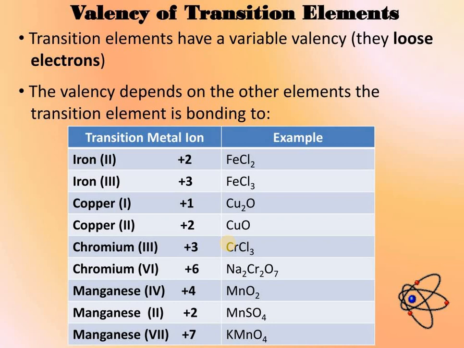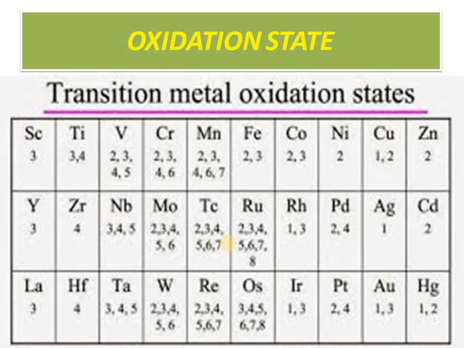Similarly, iron shows +2 and +3, copper +1 and +2, chromium +3 and +6, manganese +4, +2 and +7. Okay. Now these are the oxidation states. So you can see from here that +3 is the most common oxidation state here, and here also +3 is there, +3, +4.